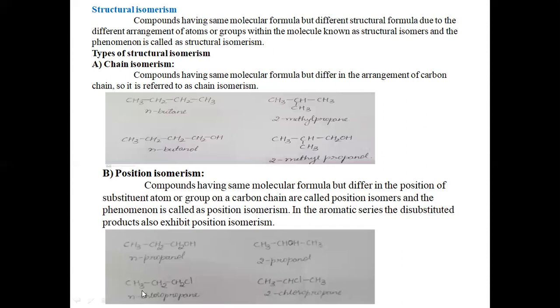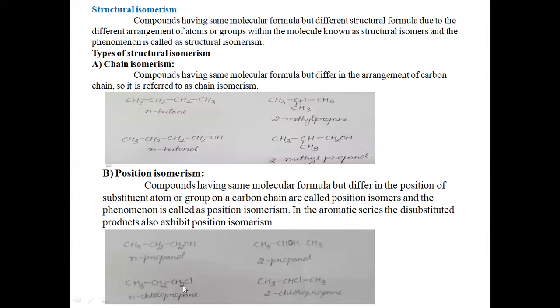The second example we have is N-chloropropane and 2-chloropropane. In a similar way, the chlorine atom is the substituent here. It has the formula C3H7Cl. Both have the same molecular formula, but the position of the chlorine atom is different.